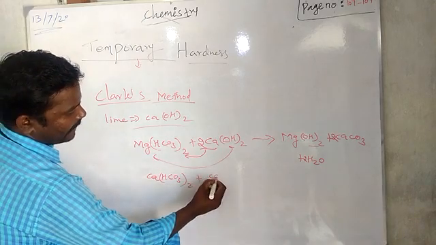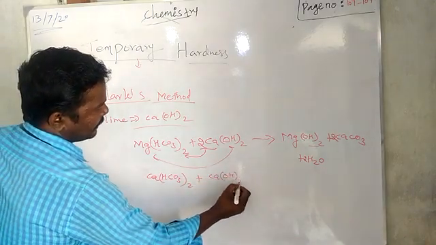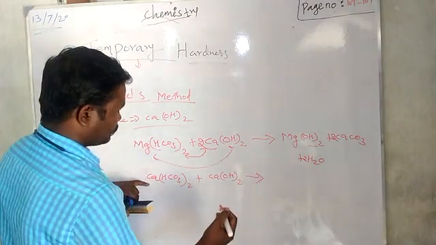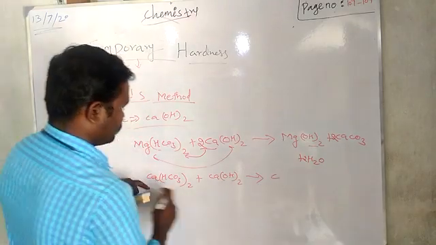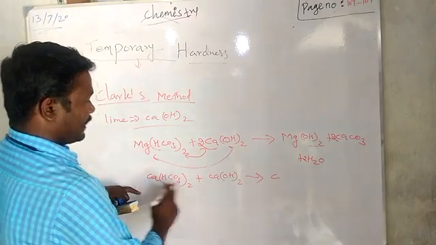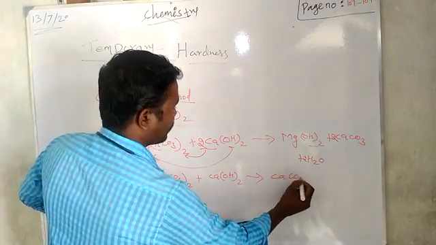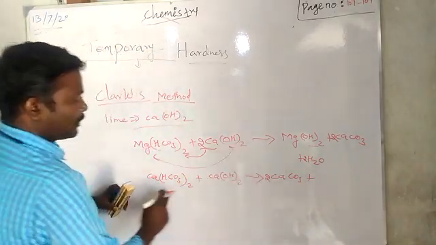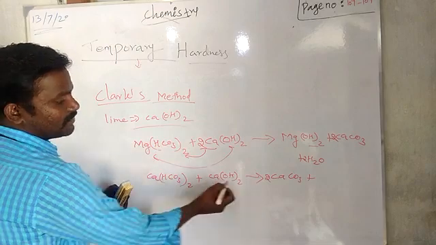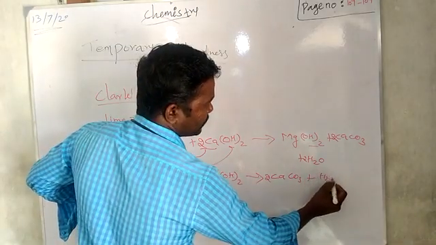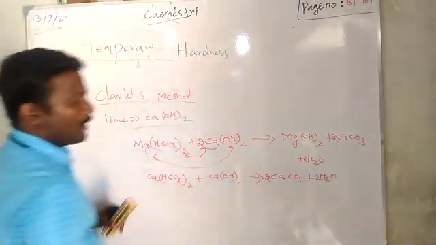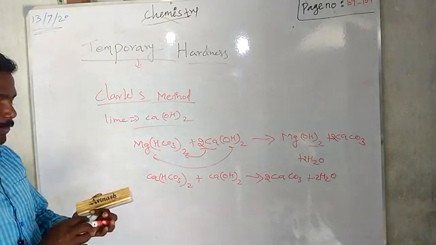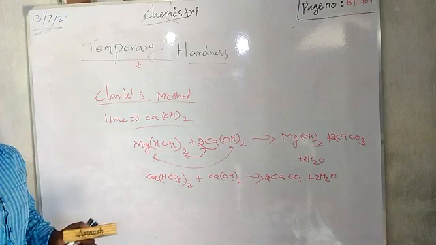Simply by addition of calcium hydroxide like lime water, it will produce calcium carbonate. See, 2 calcium, so 2 calcium carbonate will form, remaining 2 hydrogen, 2 OH group. So simply 2 water molecules will form. Okay. So temporary hardness we have finished, my dear students.